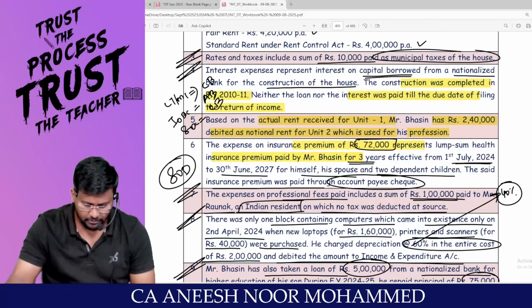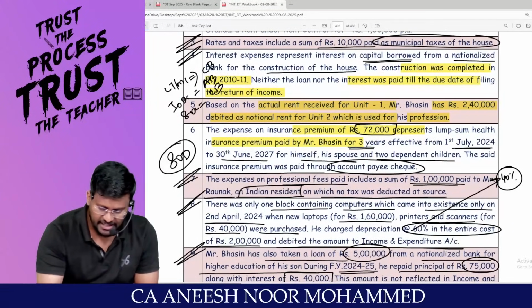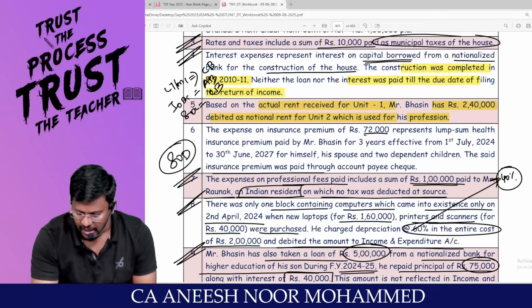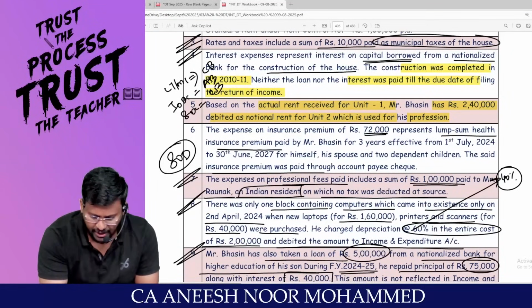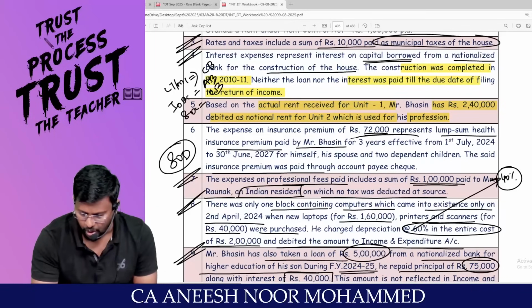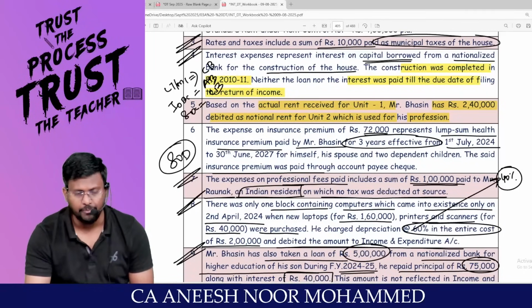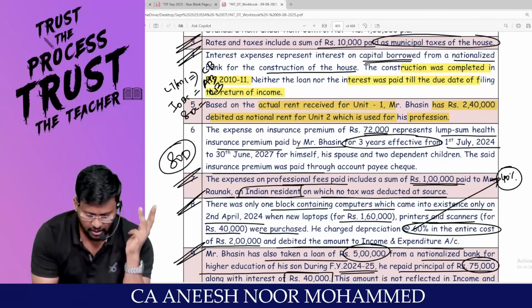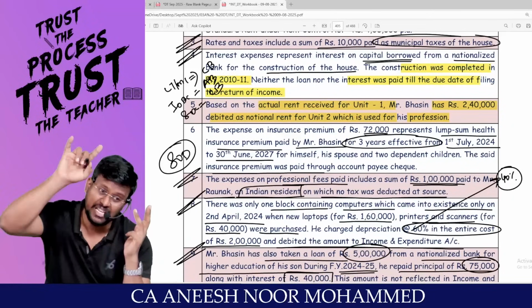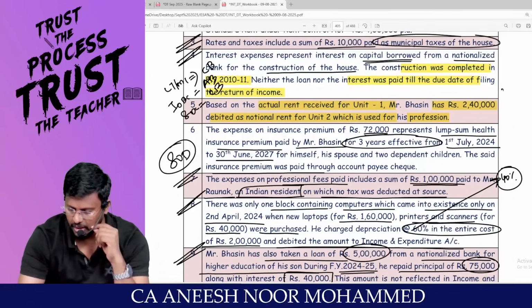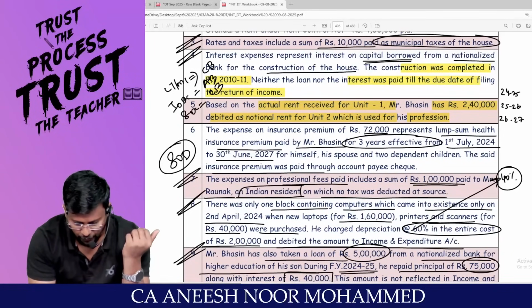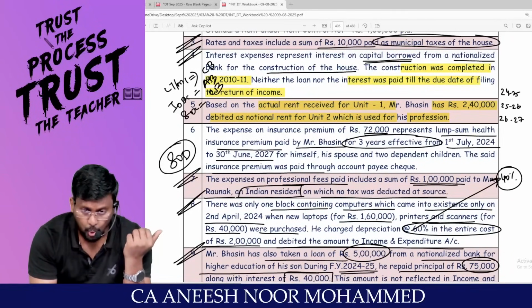Point number 6. The expenditure on insurance premium of 72,000 represents a lump sum health insurance premium paid by Mr. B for 3 years, effective from 1st July. That means our year is 24-25. Yes, sir, to 30th June 2027. That means, sir, financial year 24-25, 25-26, 26-27, June 27.